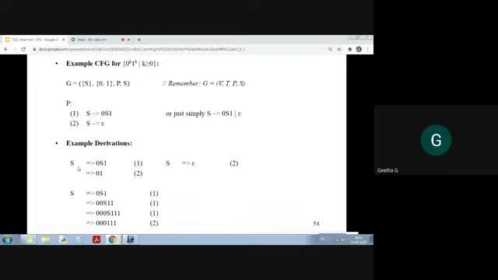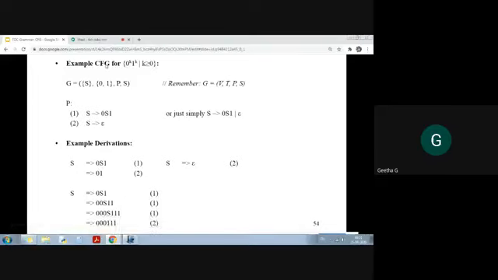See students, please see here. Derive 0 S 1 using rule 1, and this S is replaced with epsilon. So the first string generated is 0 1, and the third string generated is 0 0 0 1 1 1. Using rule 1, I am substituting 3 times, and for this S I replace with epsilon. So I'll get the third string. And if I use epsilon here itself, then I'll get the second string, 0 power 2 and 1 power 2. So like that, I can generate strings for a grammar.